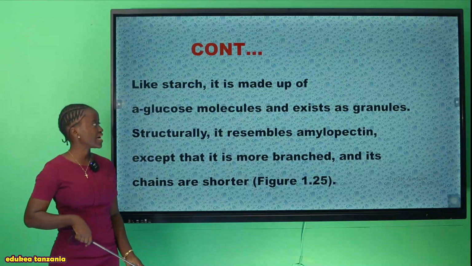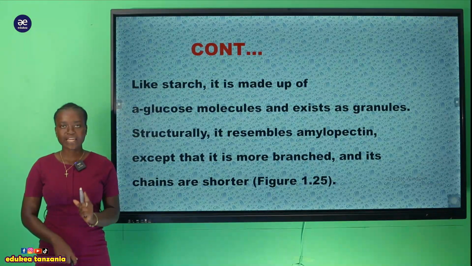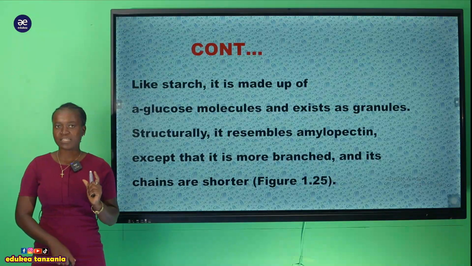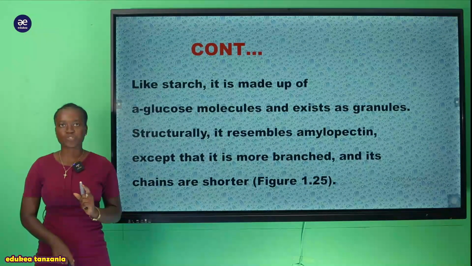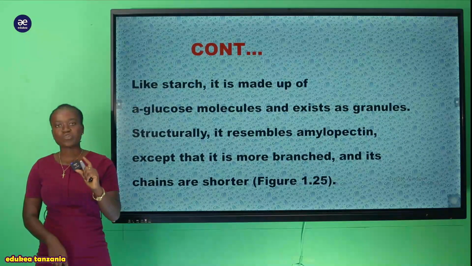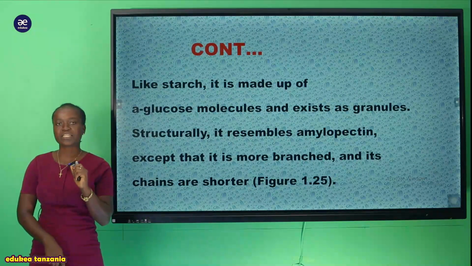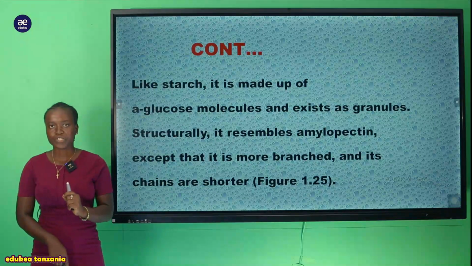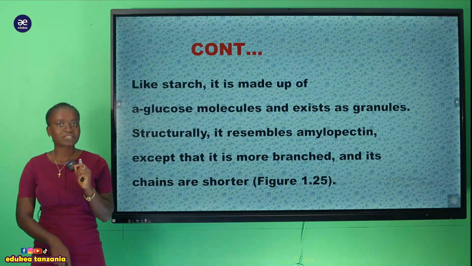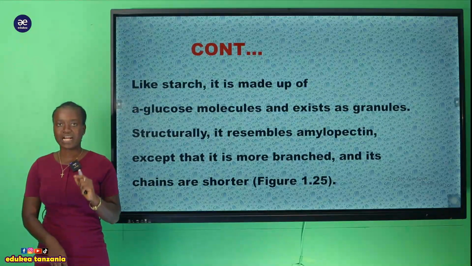1.2.5. That is, ukiangalia structure ya glycogen ina mfanano mkubwa sana na structure ya starch, kwa sababu zile component zilizotumika kutengeneza structure ya starch ni zile ambazo zimetumika kutengeneza structure ya glycogen. Lakini kuna utofauti mkubwa sana kati ya ile amylopectin ya kwenye starch na amylopectin ya kwenye glycogen.